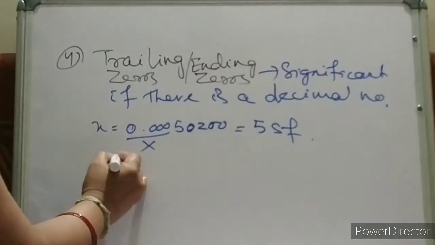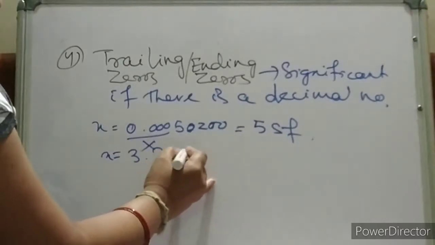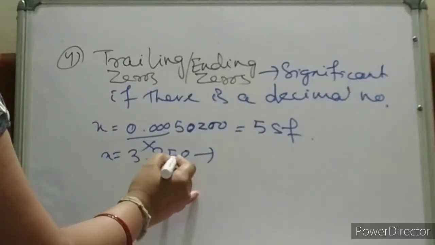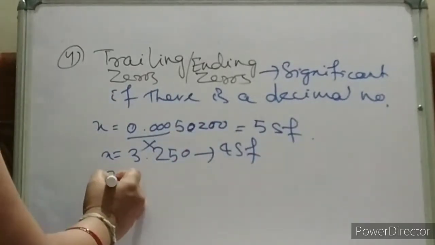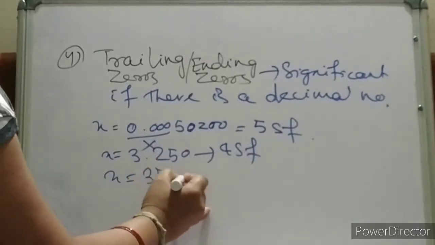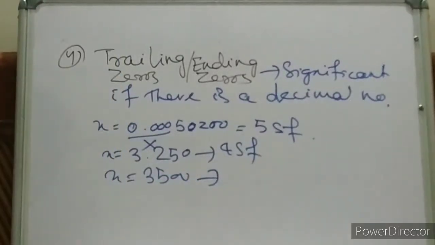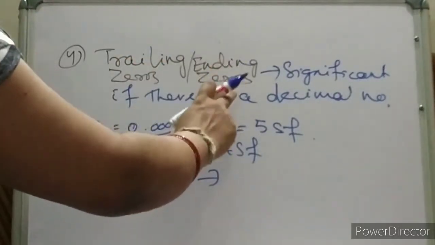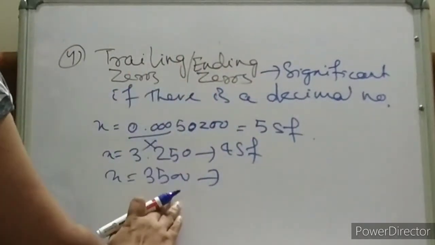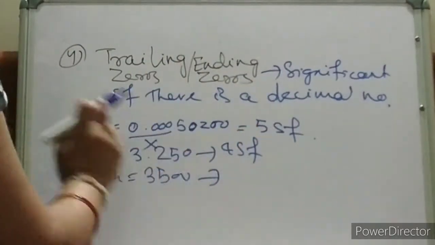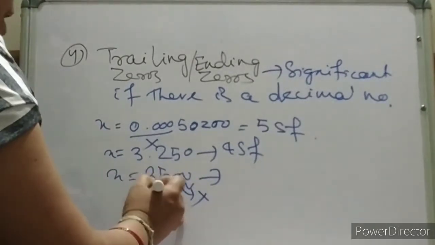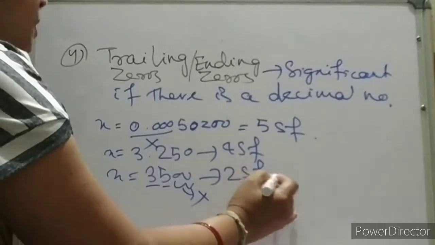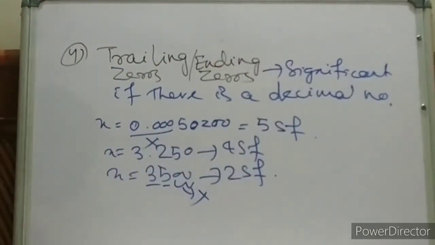Now let us take another example. Practice, children. 250. How many? 1, 2, 3, 4. 4 significant figures. Okay. Suppose x is equal to 3500. How many significant figures? Anybody? Any guesses? See, trailing zero. If there is no decimal number, this is not a decimal number, that means these 2 zeros are not significant. So we have only 2 significant digits. Please children, be careful.